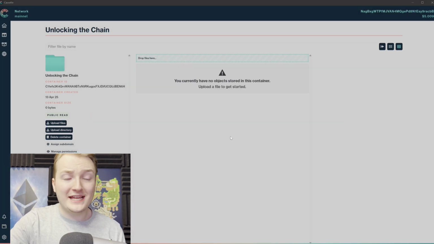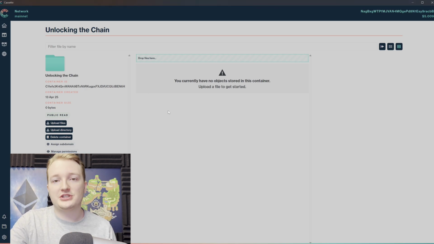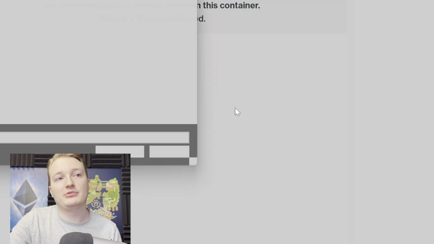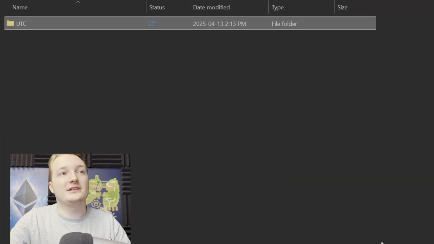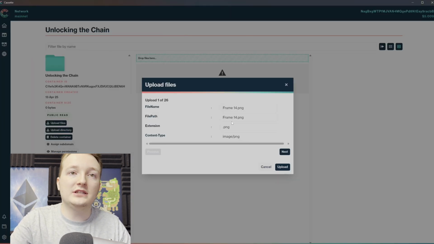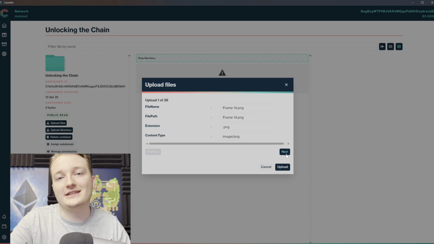So let's go ahead and see what it's like to upload to our container. I've got a folder with a bunch of my Unlocking the Chain logos in it, so I'm going to upload this as a directory. I'm going to select this UTC folder here, and you'll see the file path of each file in this folder.